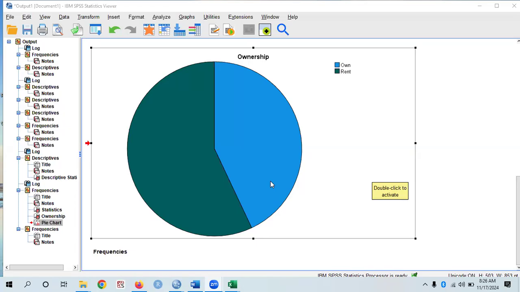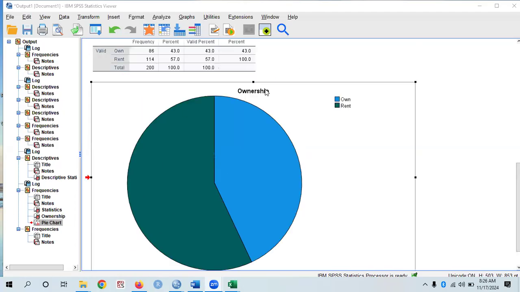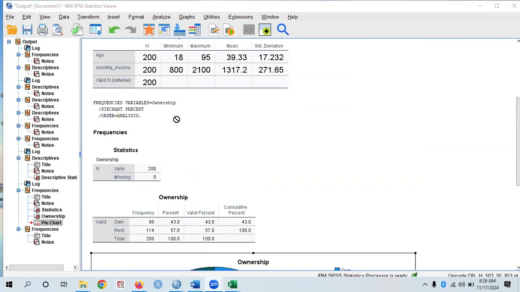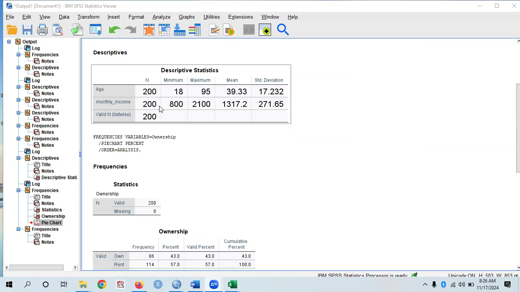In our last video, we provided a brief description of the data sets, which involve the ownership rates, the number of people that own their apartment, and those that are living in a rented apartment. From here, we can see that 57% are living in a rented apartment, while 3% are living in their own personal home. We also checked monthly income, minimum, maximum, and mean, and age as well.